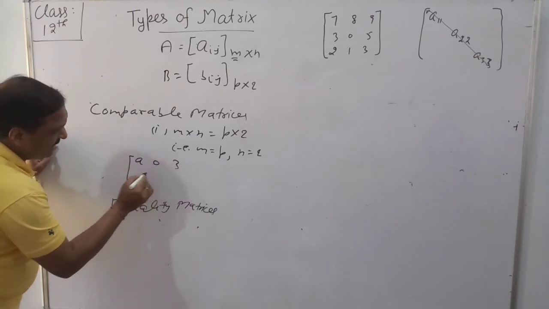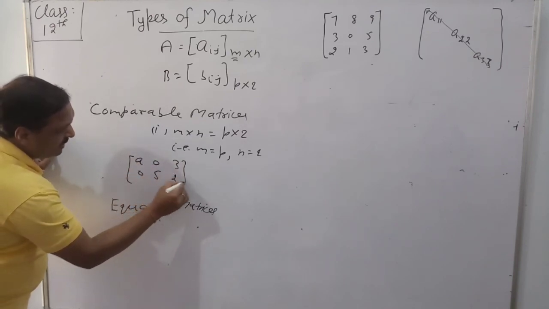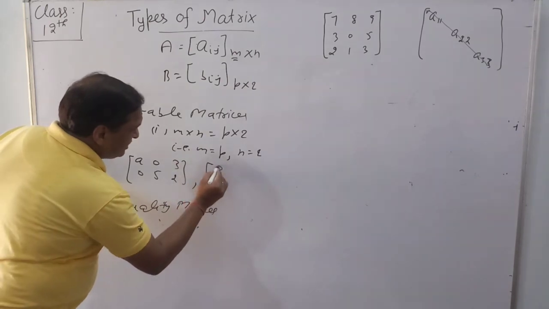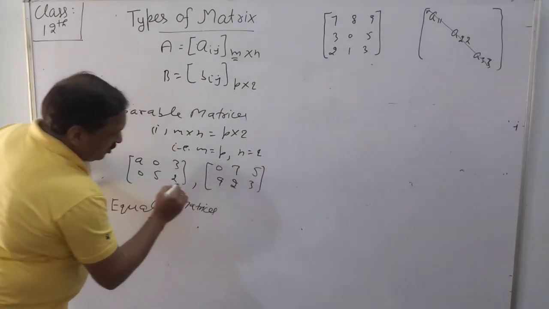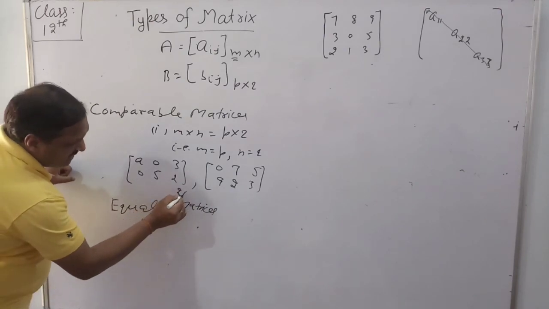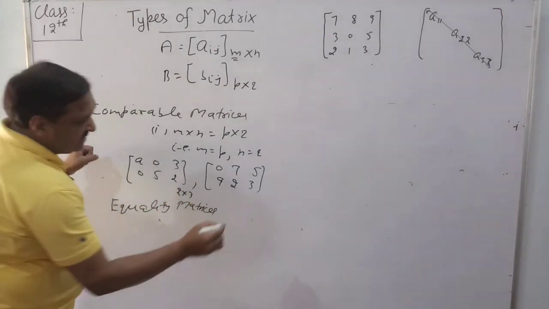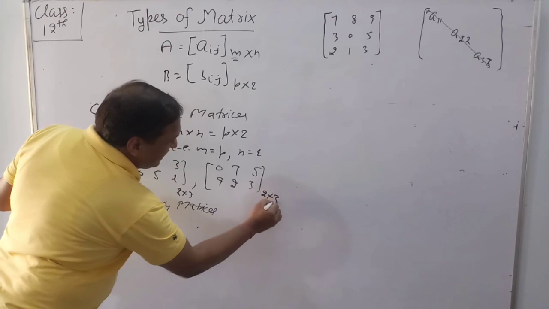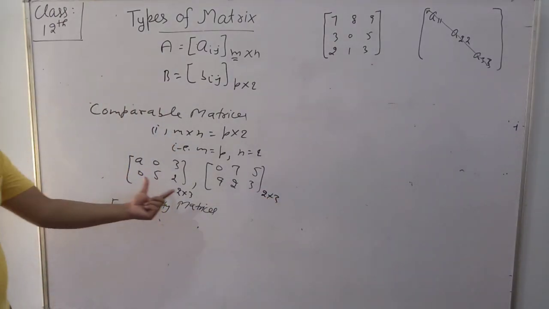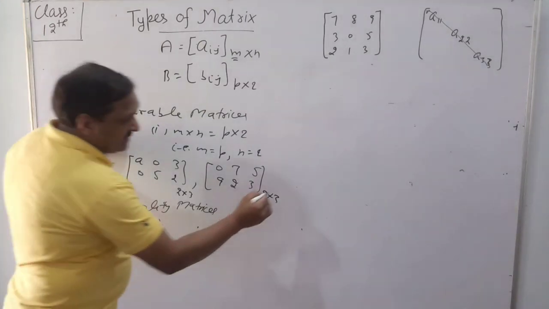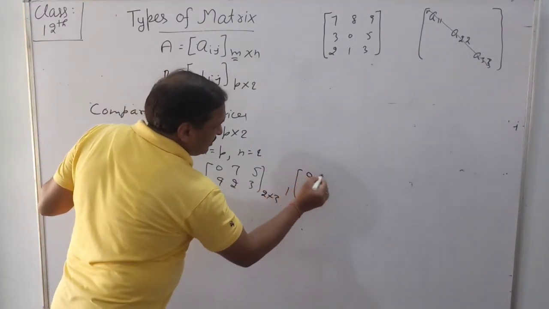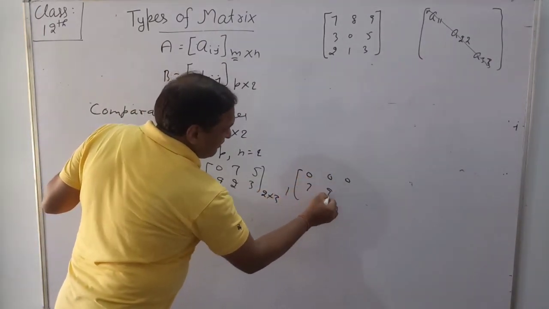For example, take a matrix 0 3 0 5 2 and another matrix 0 7 5 9 2 3. The order of this matrix is 2 by 3 and the order of the other is also 2 by 3, so we can say these two matrices are comparable, and we can also take 0 0 7 9 8.